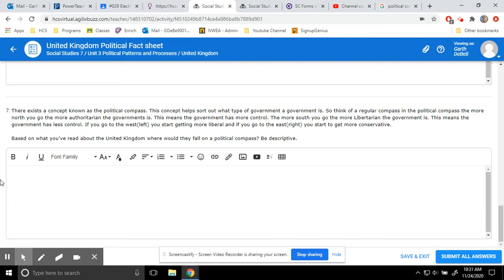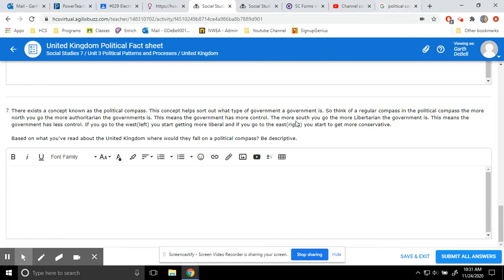This means the government has more control. The more south you go, the more libertarian the government is. This means the government has less control. If you go west or to your left, you start getting more liberal. And if you go right or to your east, you start getting more conservative.